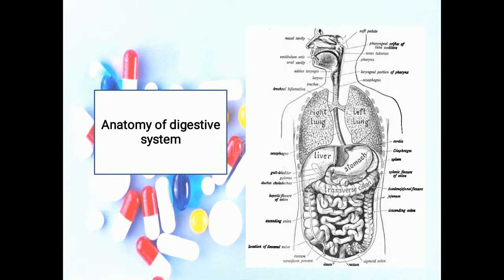Mucosa, or the inner lining of the GIT tract, is a mucous membrane. It is composed of a layer of epithelium, second a layer of connective tissue which is called lamina propria, and a thin layer of smooth muscle. The epithelium in the mouth, pharynx, esophagus, and anal canal is mainly stratified squamous epithelium that serves a protective function. Simple columnar epithelium, which functions in secretion and absorption, lines the stomach and intestine.